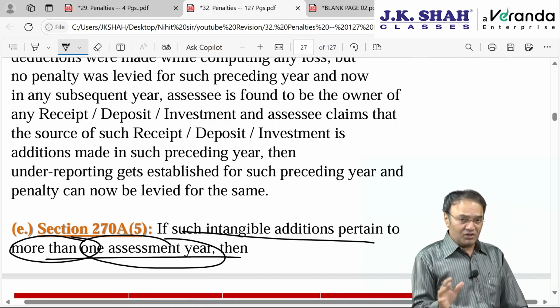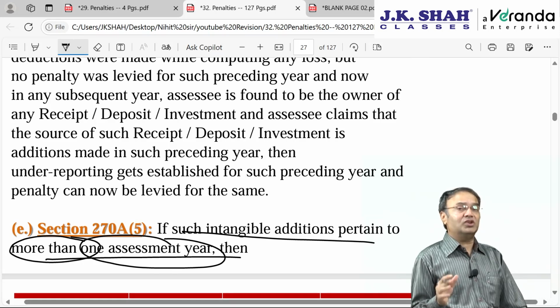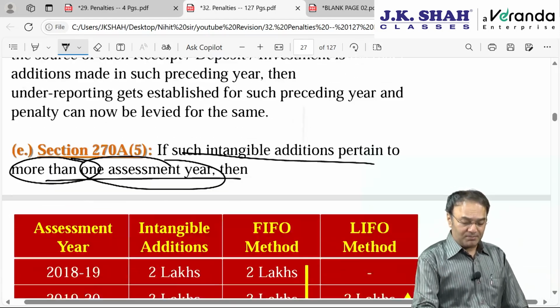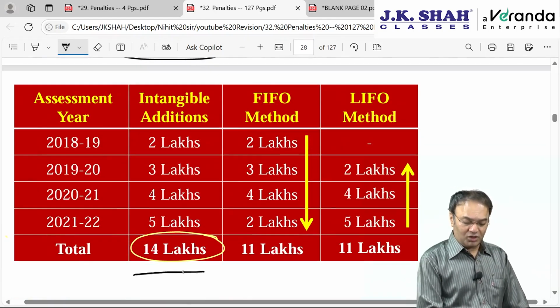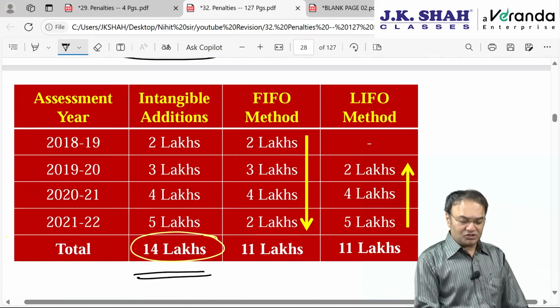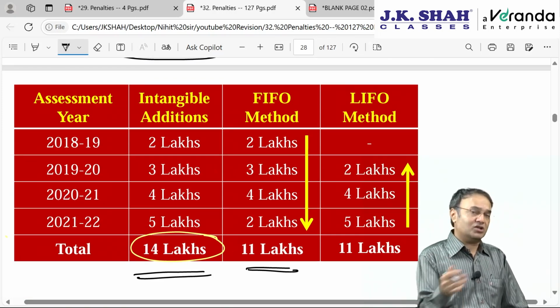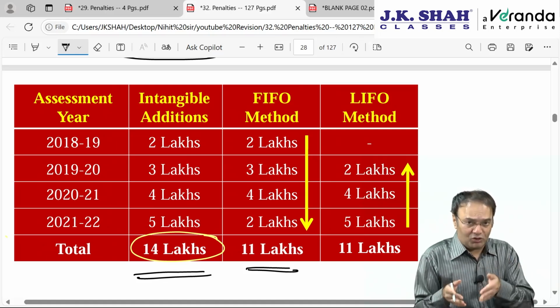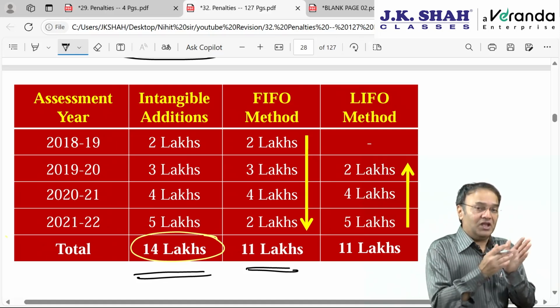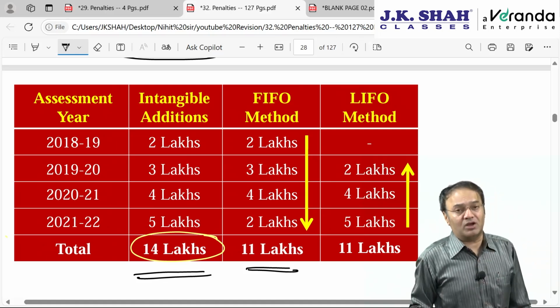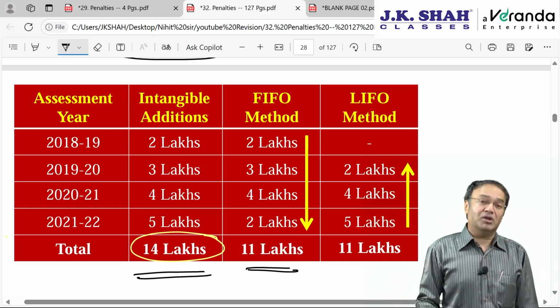However, with more than one assessment year, then what to do, to which year is it to be applied? For example, intangible additions were 14 lakh, but now there is a difference of 11 lakh rupees arising, for which the assessee admits that this 11 lakh of addition is for earlier years. 11 lakh rupees of difference in the current year, AY 25-26, is coming from earlier years' intangible additions. But the question is: which year?